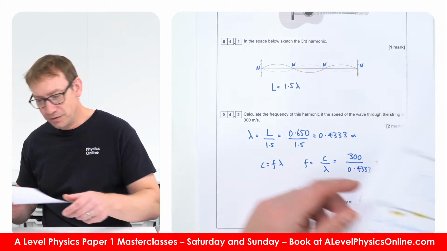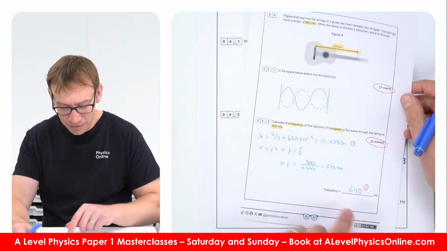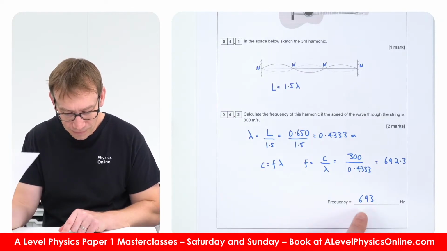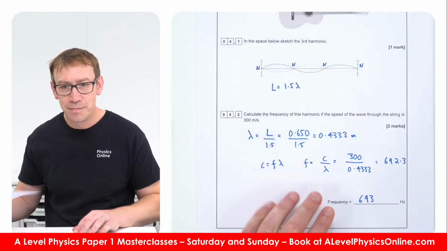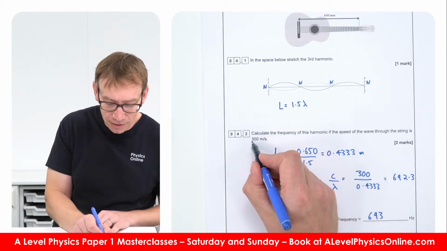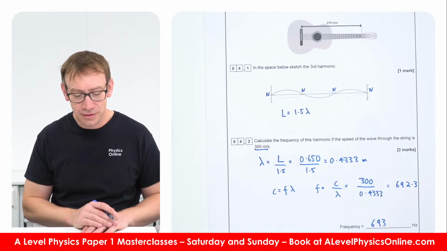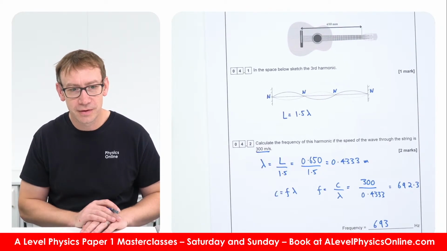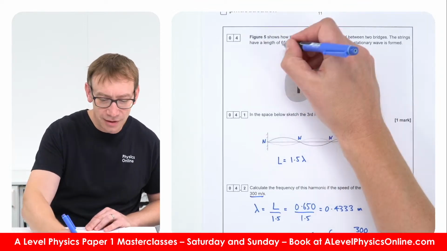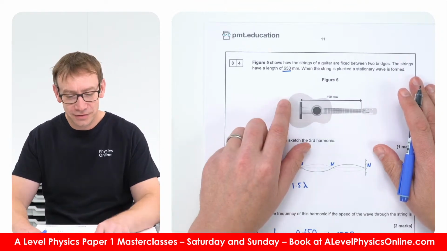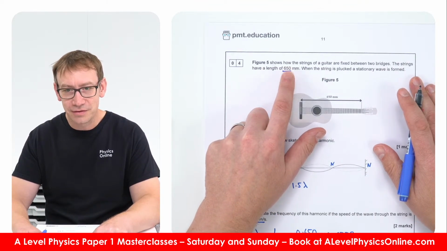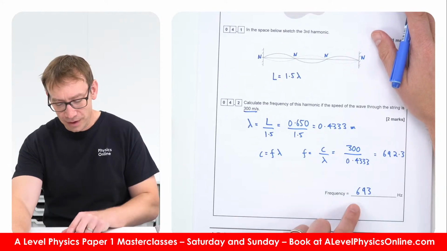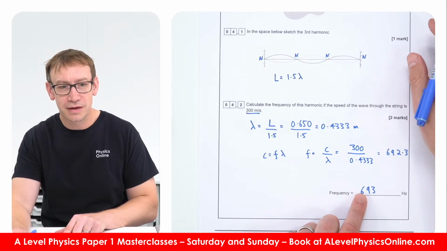Right, for some reason, they've given it to two significant figures, but I'm not quite sure why. They've given the speed as 300, so that's three significant figures, because trailing zeros add to that. And then 650 is to three significant figures. So the final answer should be to three significant figures as well.